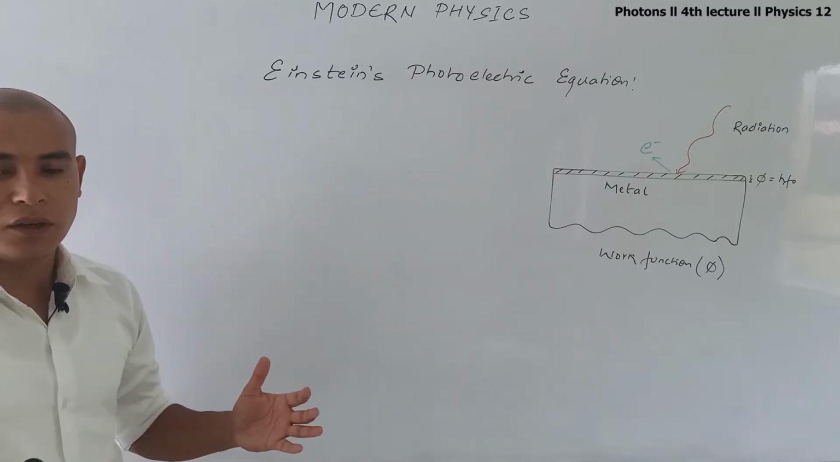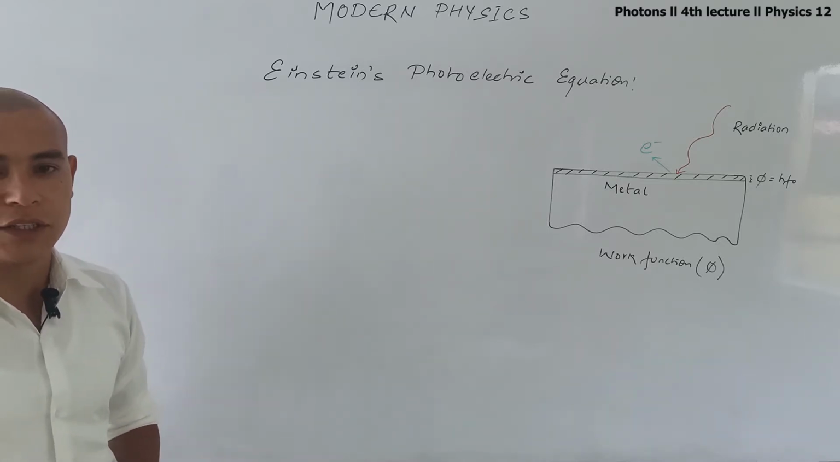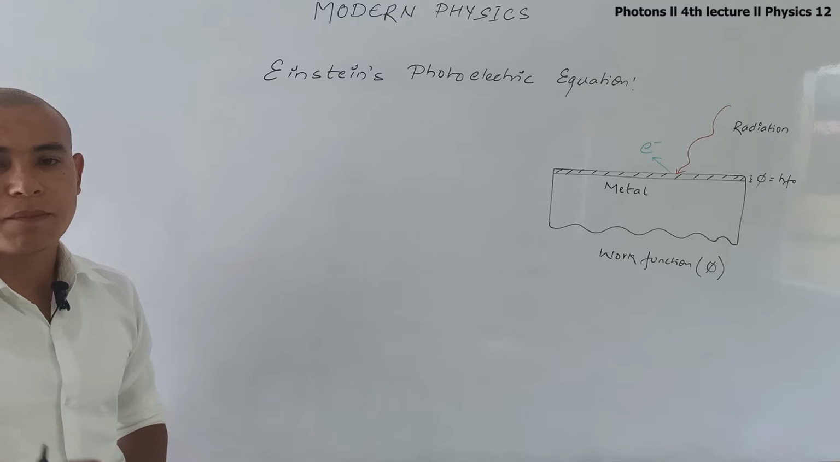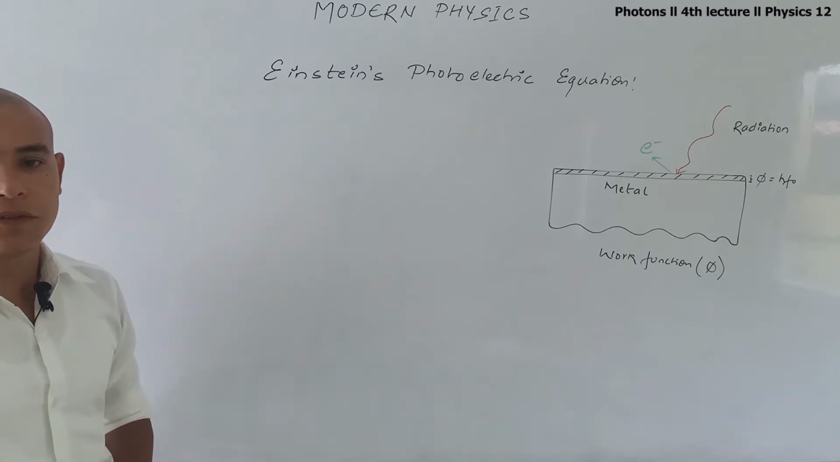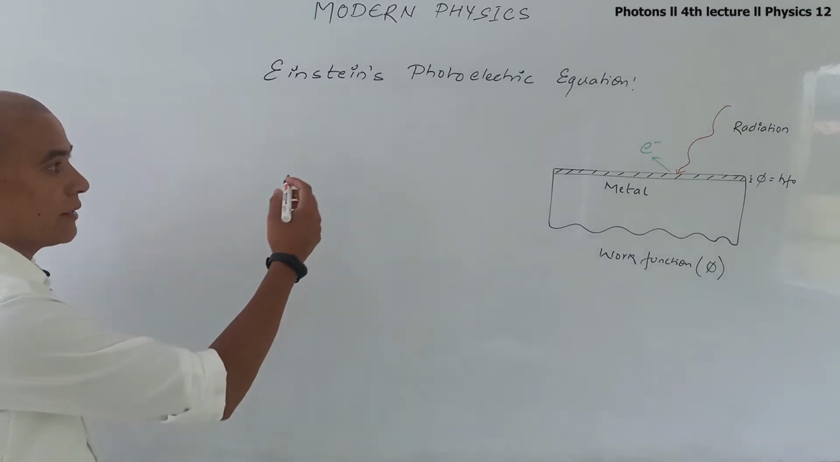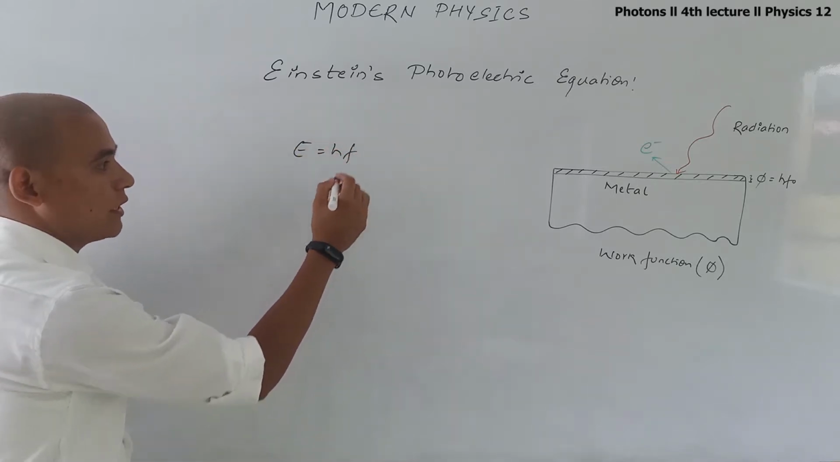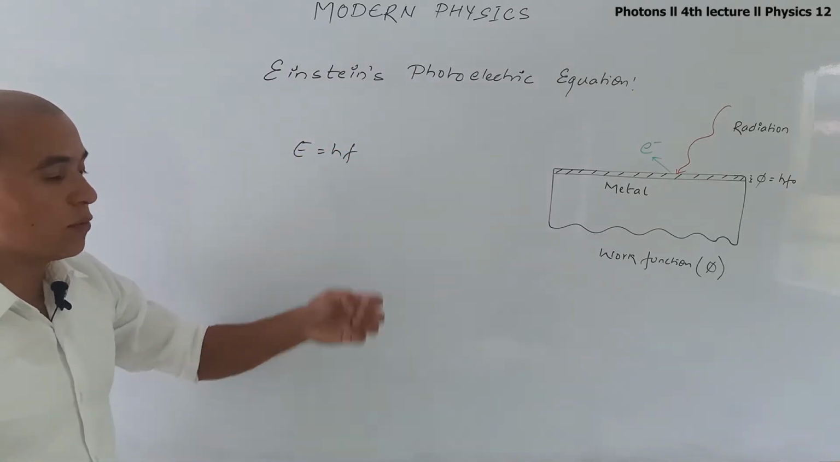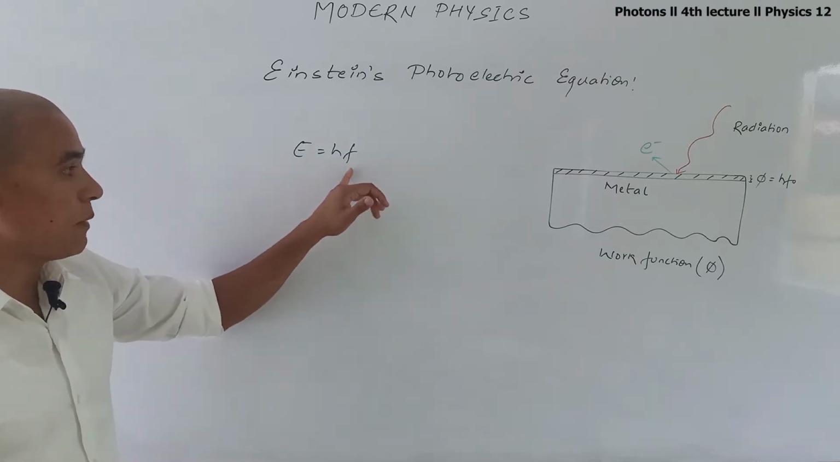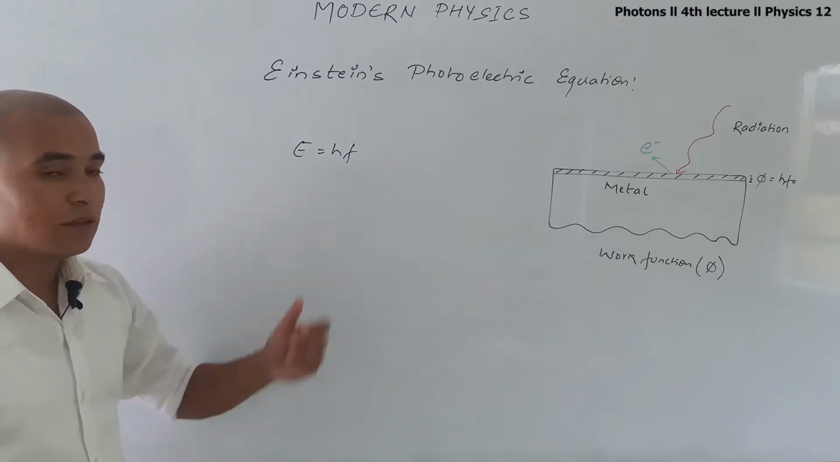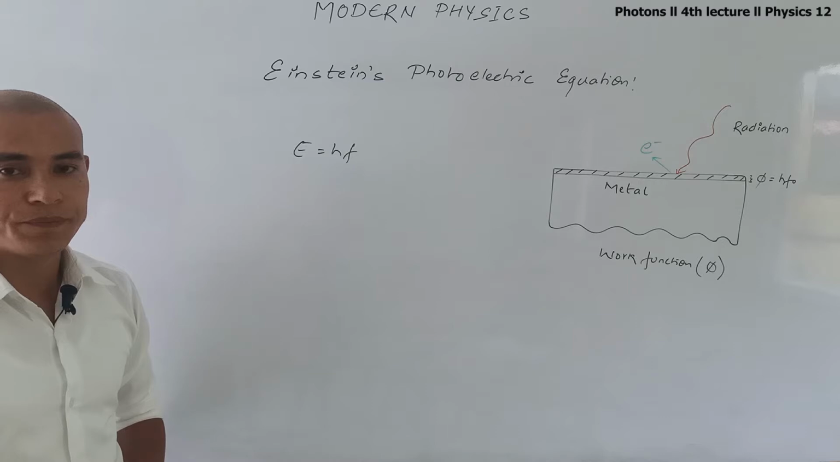According to Planck's quantum theory of radiation, energy is emitted or absorbed in the form of tiny packets of energy known as quanta, and the energy of each quantum is given by E equals hf, where h is Planck's constant and f is the frequency of the radiation.